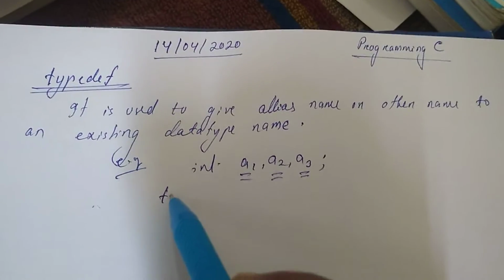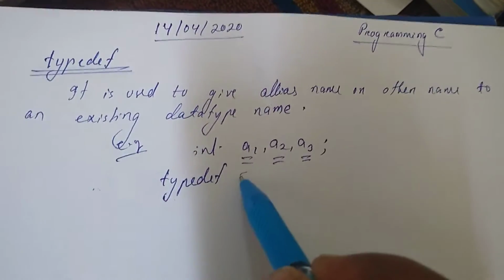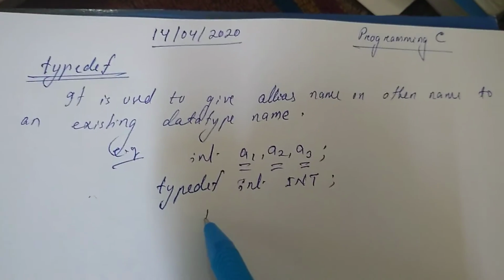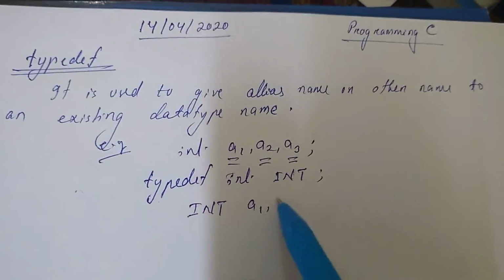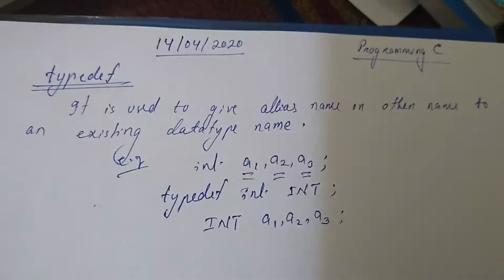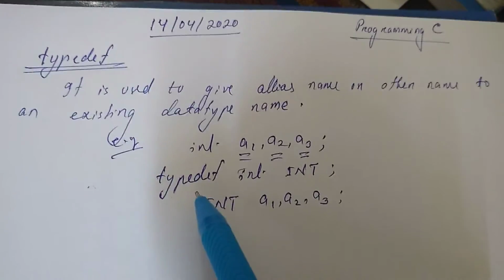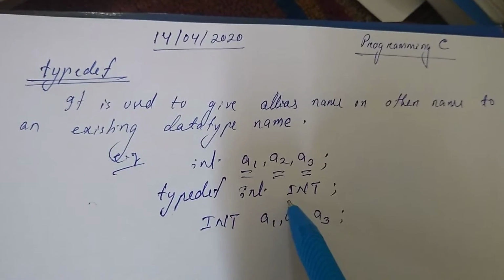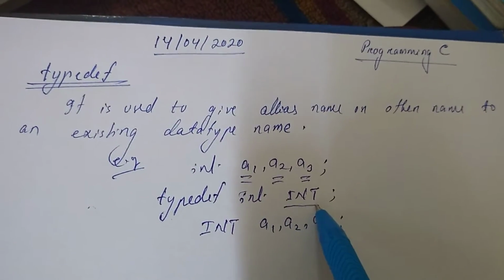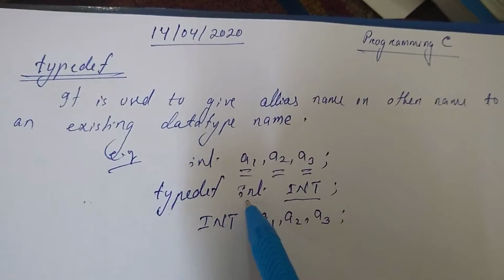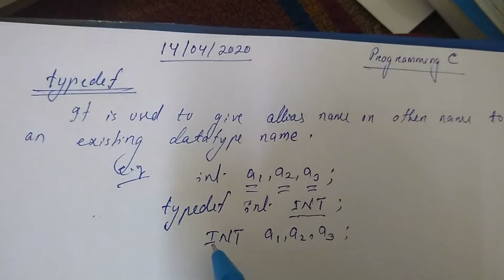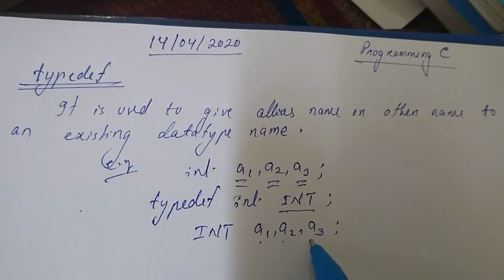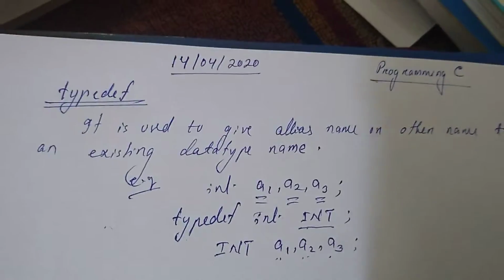If I use typedef int INT, and I write INT a1, a2, a3, then this capital INT is another name, an alias name, of int. So using this INT also, you can create variables INT a1, a2, a3. So a1, a2, a3 are three variables of type integer.